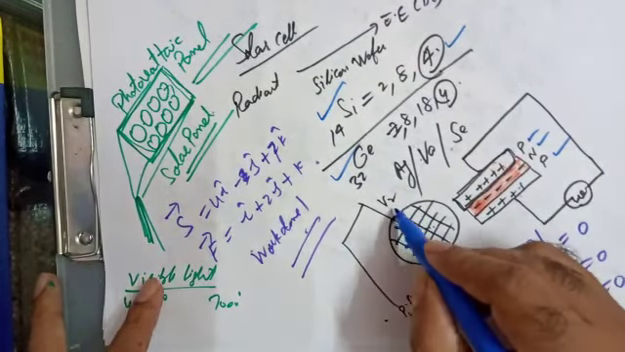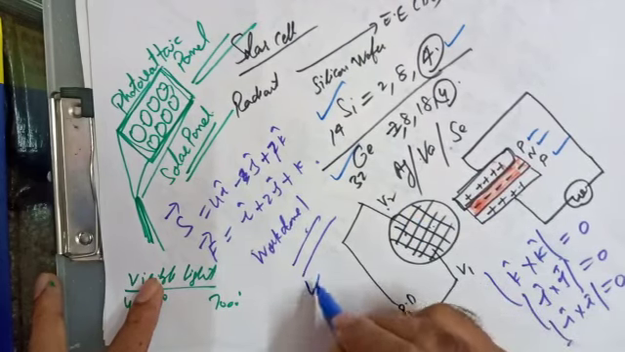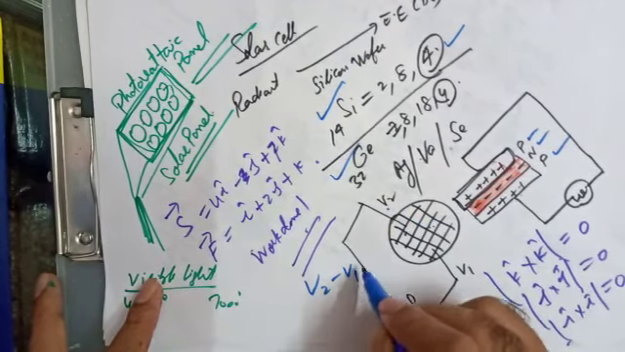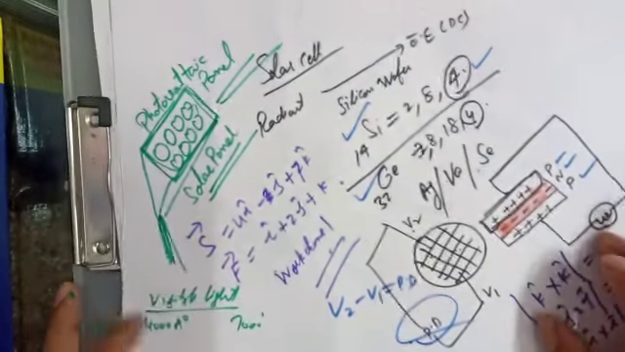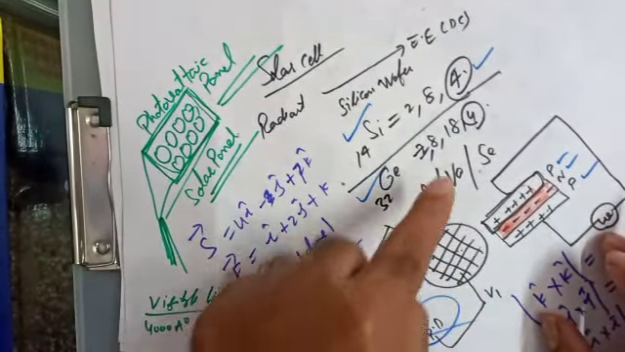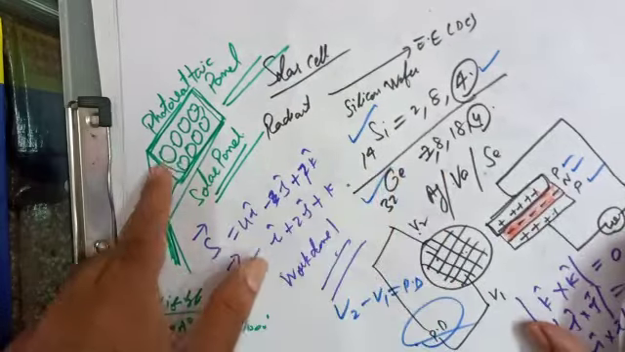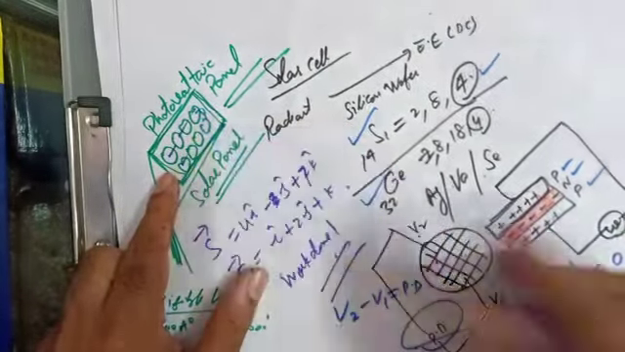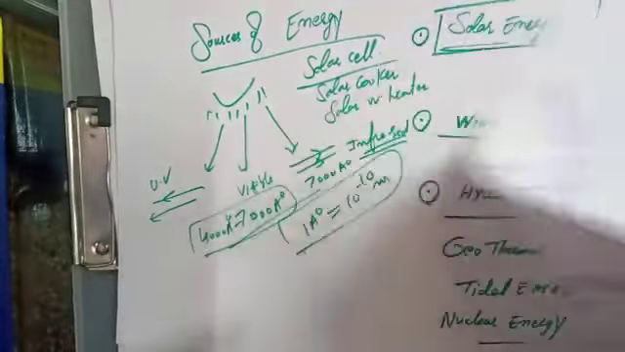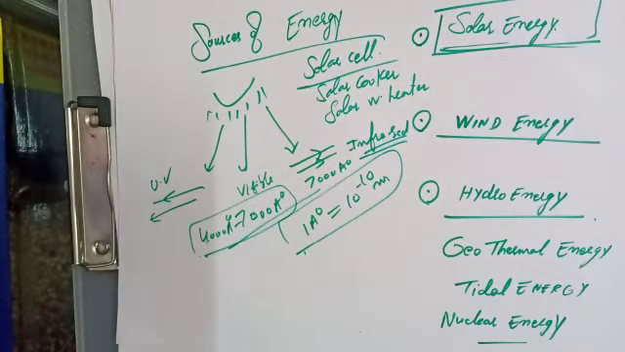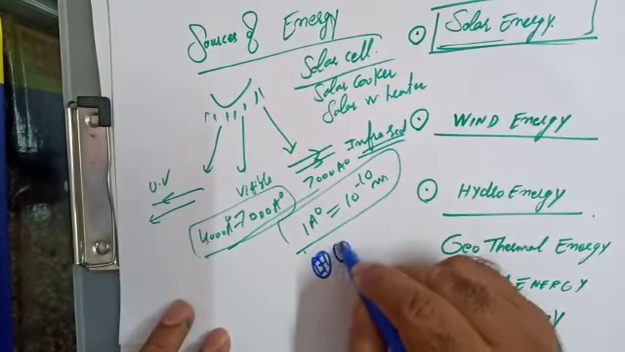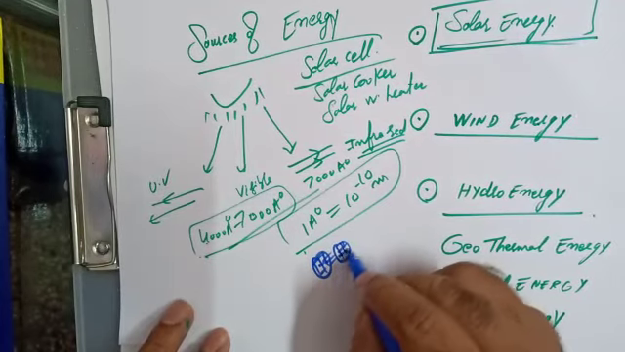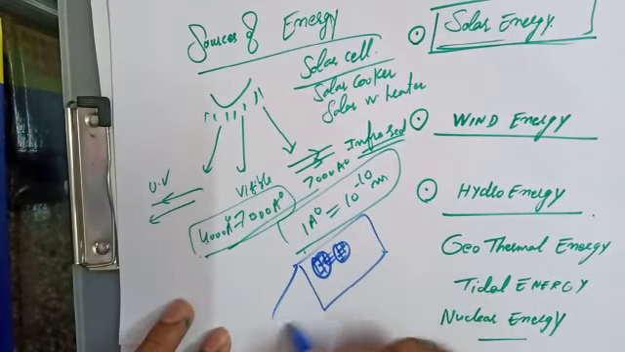So the potential difference is created, that is V2 minus V1, the potential difference, and DC current is generated. So when the small solar cells are connected in series, what is produced? It's a photovoltaic panel. Yes, photovoltaic panel.